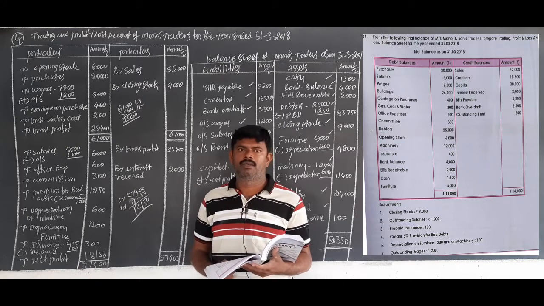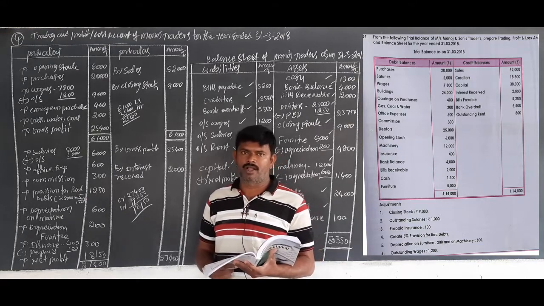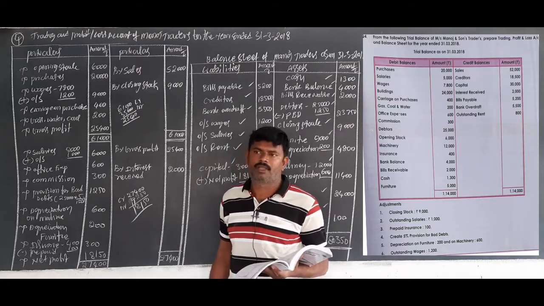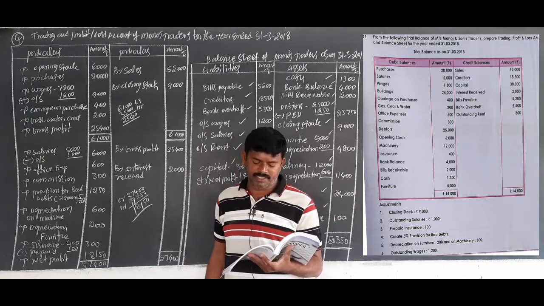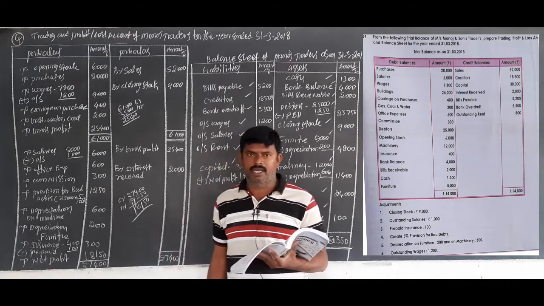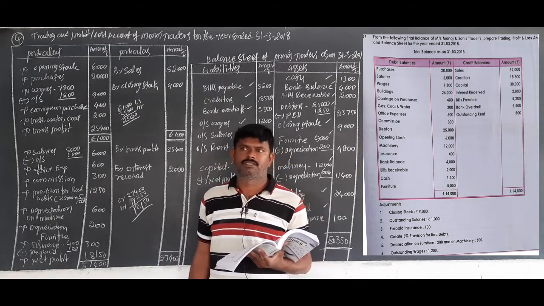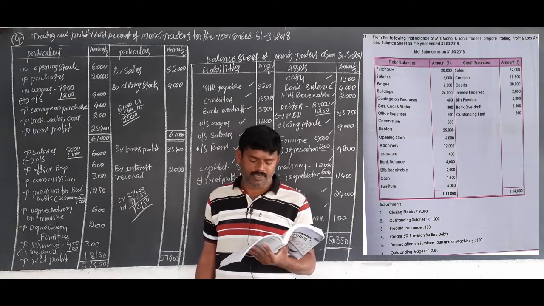This is the pro forma you have to prepare. These are the guidelines you have to follow when you are preparing the final accounts. Next, come to the debit side of the trial balance, one by one. First, what aspects are recorded on the trading account debit side, the P&L account debit side, or the asset side? We will explain one by one.